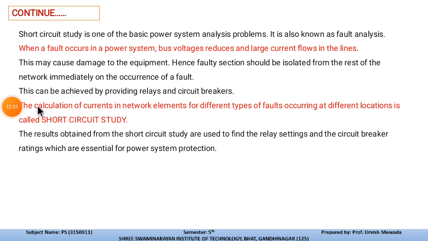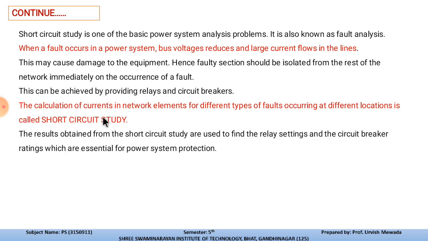Such severe currents may damage the equipment. Hence the faulty section should be isolated from the rest of the network immediately. This is the summary of what we studied in the introduction of the symmetrical fault. This can be achieved by providing relays and circuit breakers, because we need to isolate our system from such heavy currents to avoid damage.